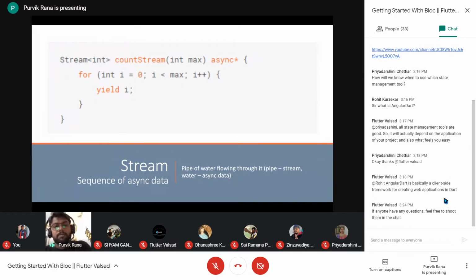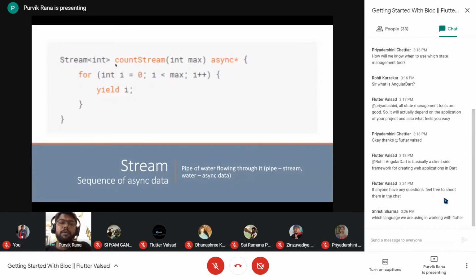Next, talking about the stream, that is a sequence of asynchronous data. Here is an example where we have a stream of integers, a function which is emitting the integer stream, and it is a generator function. That's why it is async star. Async star is a generator function notifying that it is generating a stream of the data type which is specified over here. Here we have specified integer, so it is a stream of integers generated from this particular function.